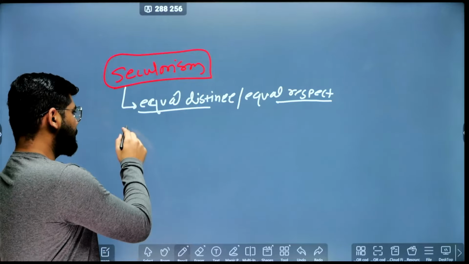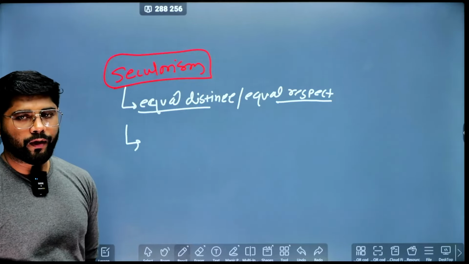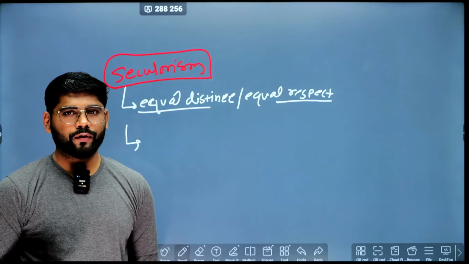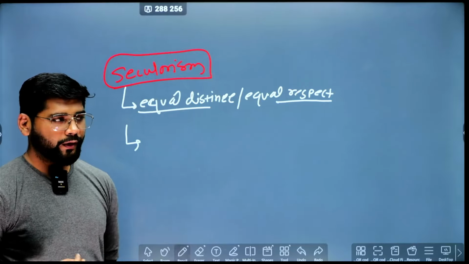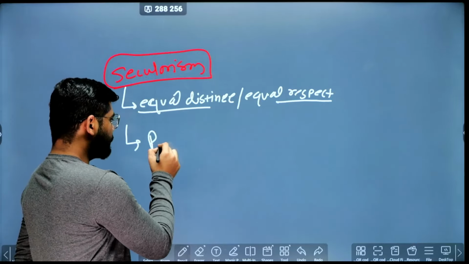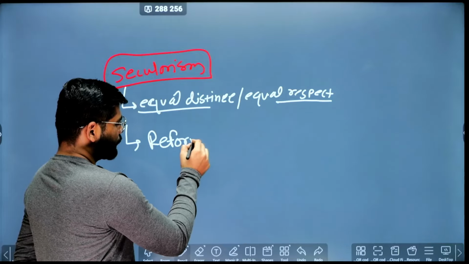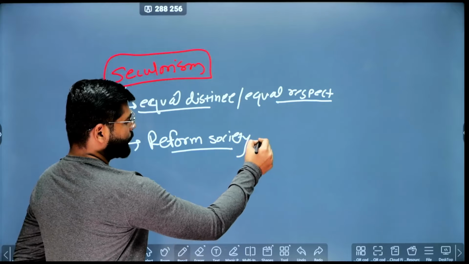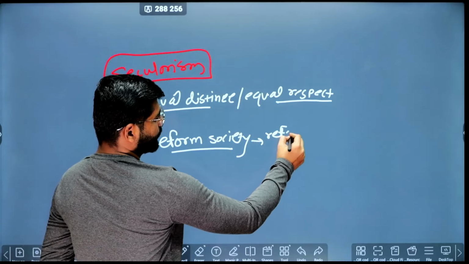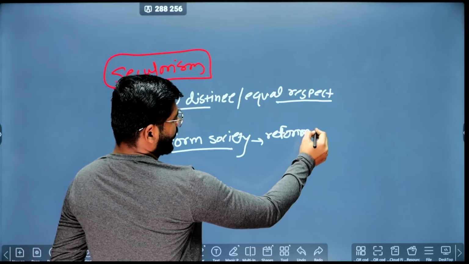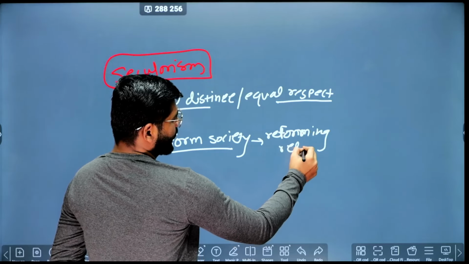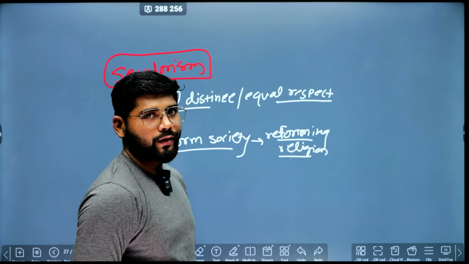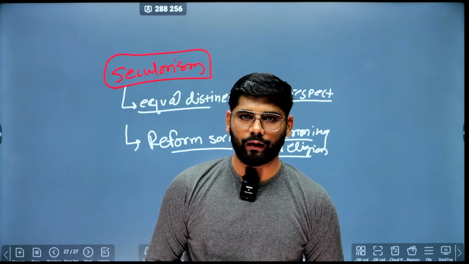Because if you see the Indian society, the religions present in Indian society are still carrying quite some orthodox elements, and it is the state's duty to reform the society. And how will this reformation happen? By reforming religion. So when it comes to Western secularism, the state is not allowed to intervene in any religious matter.